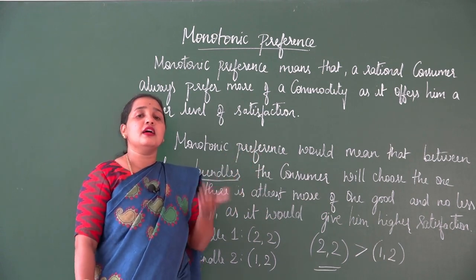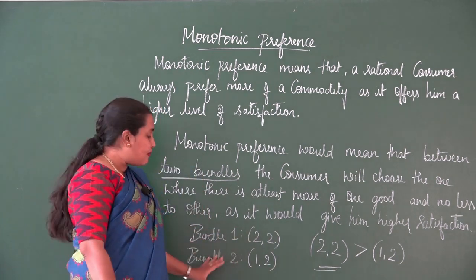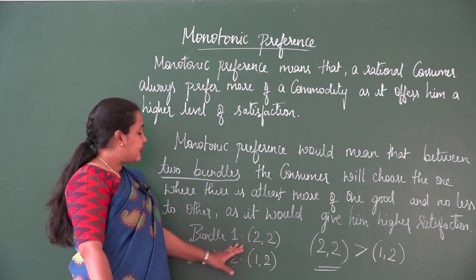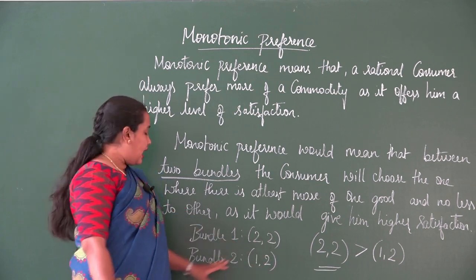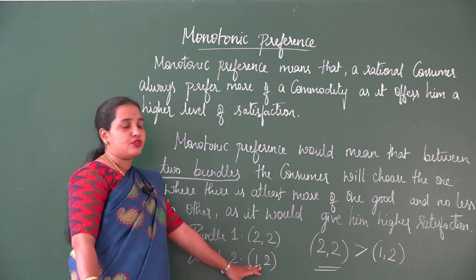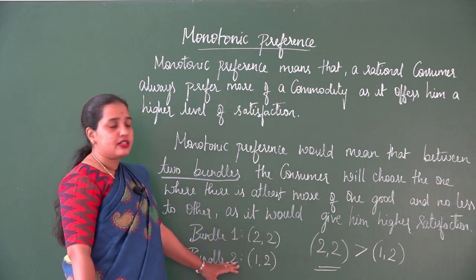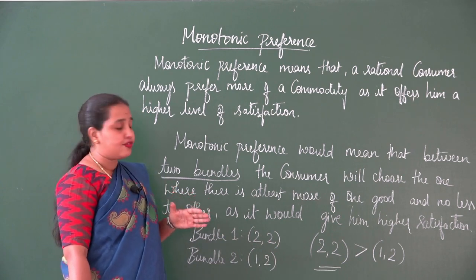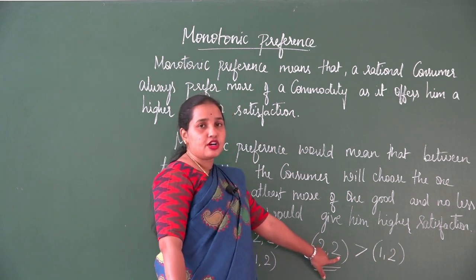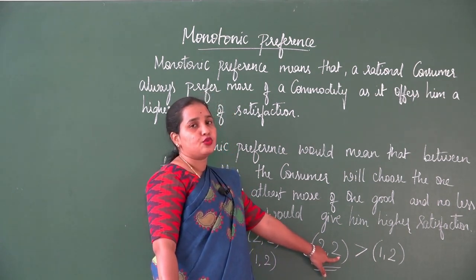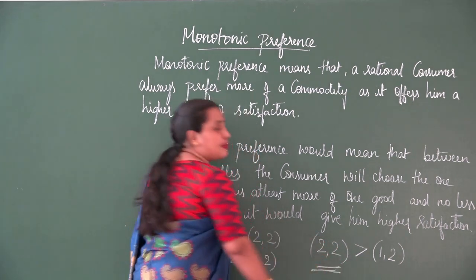To make you more clear, let us take an example. Here in this example there are two bundles, bundle 1 and bundle 2. In bundle 1 there are 2 units of good 1 and 2 units of good 2, and in bundle 2 there is 1 unit of good 1 and 2 units of good 2. If you make a comparison between these two bundles, which bundle has more units of a commodity? Obviously bundle 1 has 2 units of good X and good Y respectively. Therefore, which bundle would the consumer prefer, student?